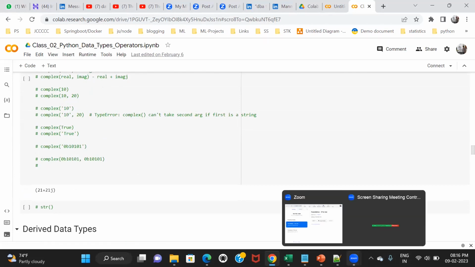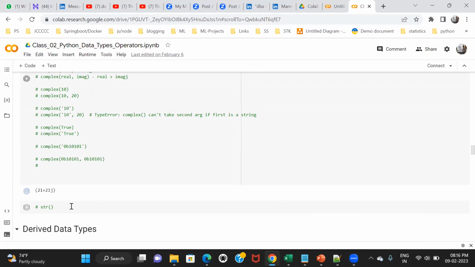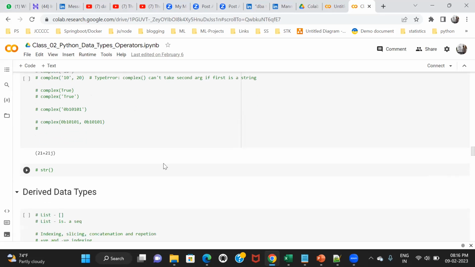List is nothing but a number of students. It's a group of similar data. Yes, group of data. Yes, you are right. So list is a group of data, a collection of data.